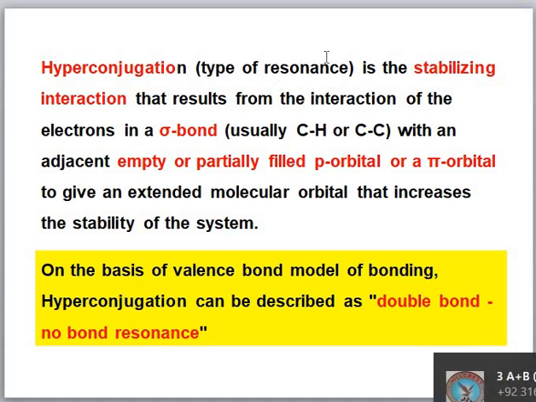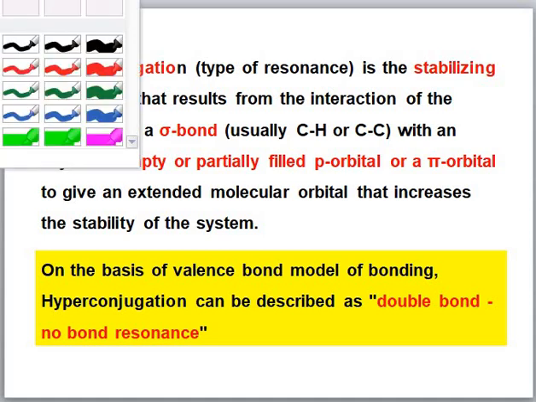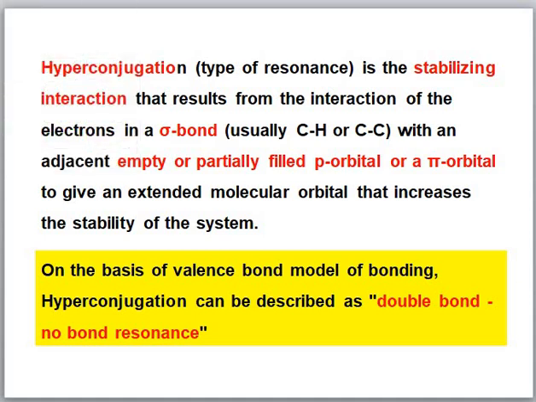Resonance increases the stability. This will also increase the stability. Here the stability again increases due to the delocalization of pi electrons, and this increase in stability is due to the fact that resonance is produced. The sigma electrons are in conjugation with a p orbital or pi orbital.